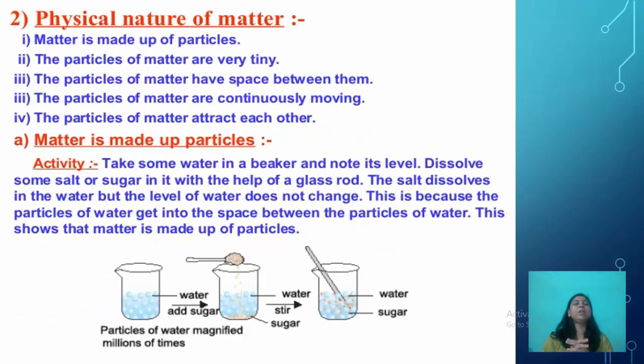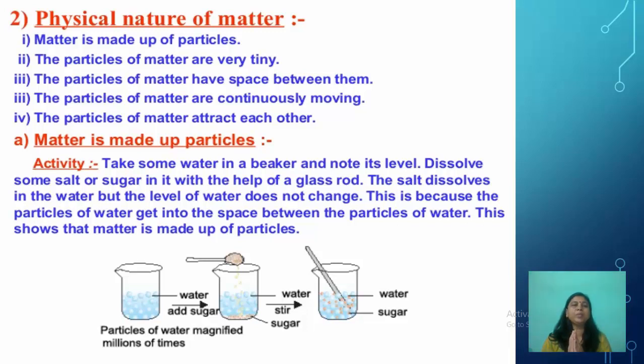Now, the physical nature of matter, or we can say the characteristics of matter. Matter is made up of particles. The particles of matter are very, very small or tiny. The particles of matter have space between them. The particles of matter are continuously moving, and the particles of matter attract each other.